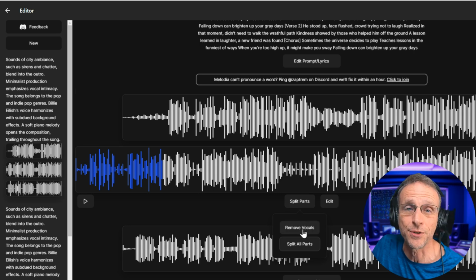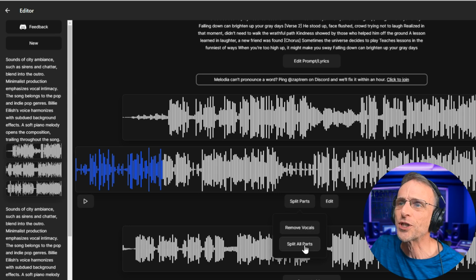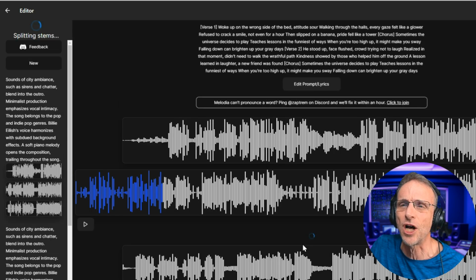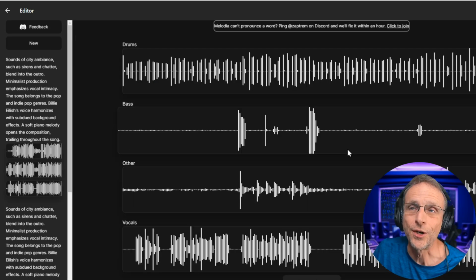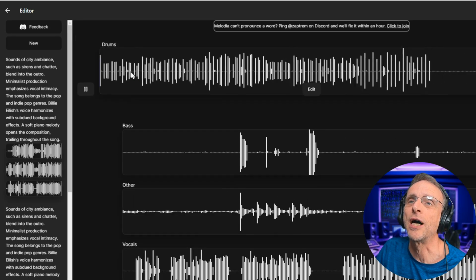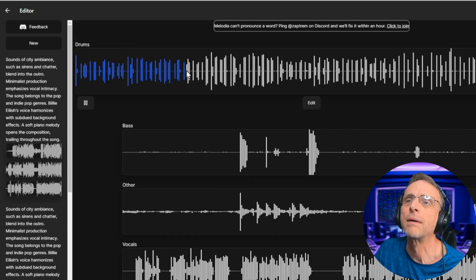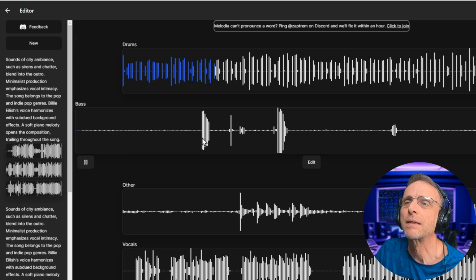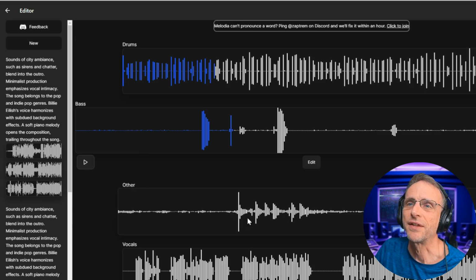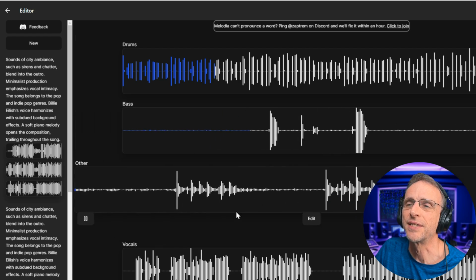Split parts, we have the opportunity to just remove the vocals or split all parts. Come on, let's split all parts. Why would we just do the one when we could do all of them? Okay, so it is done. It's brought out the drums. Okay, the bass. I'll just have to trust it on that one. And whatever other is.